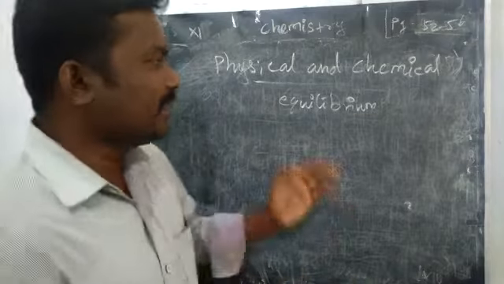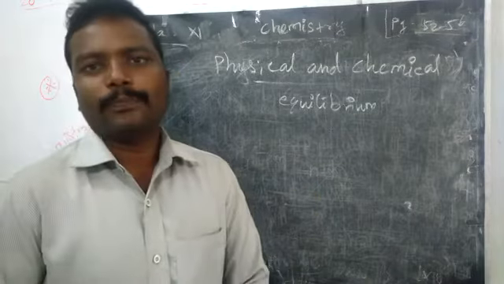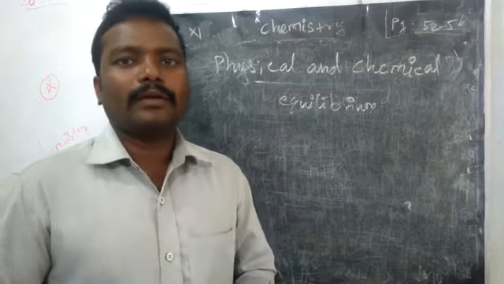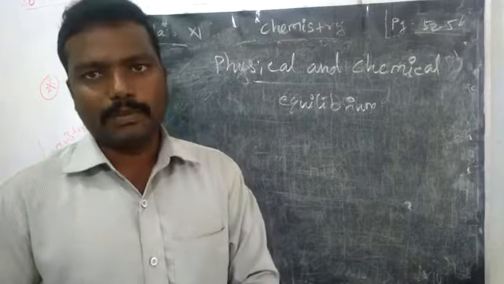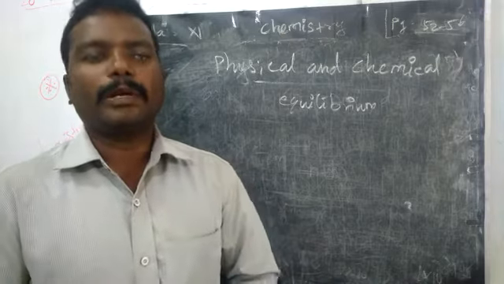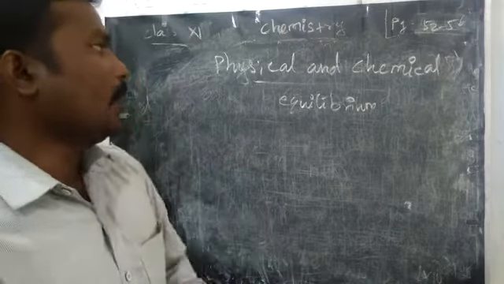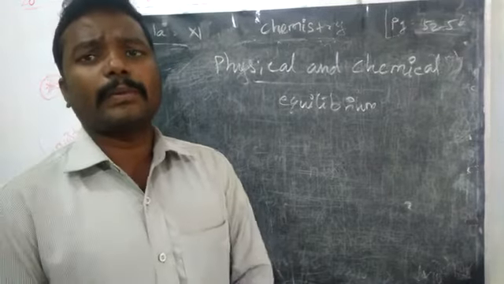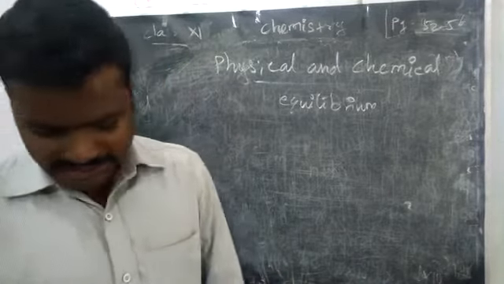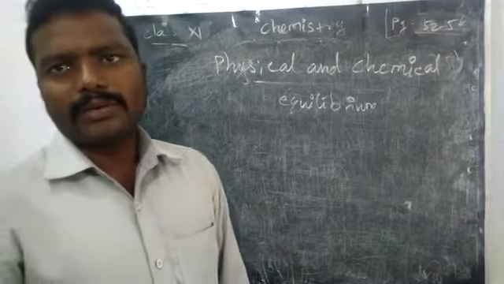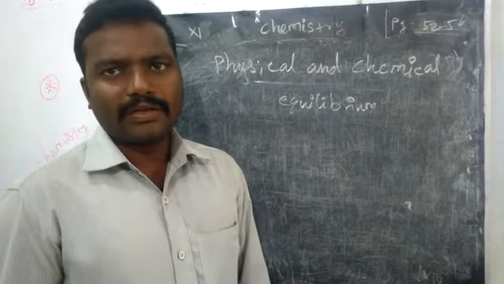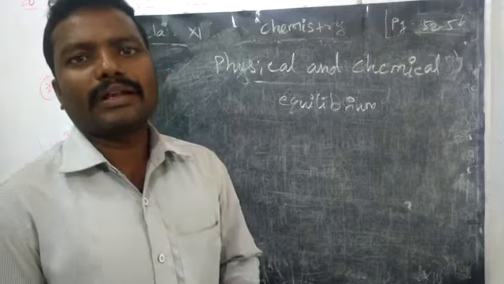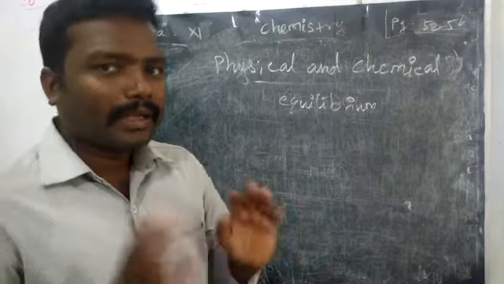Okay, so in this lesson we are going to learn about some physical and chemical changes. In that we have some equilibrium. So that equilibrium also we are going to study now. Right? Some changes we can remember, right? What are the chemical changes? Silver may turn black in color after a few days. If you leave any iron rod, it undergoes rusting. These all are chemical change.